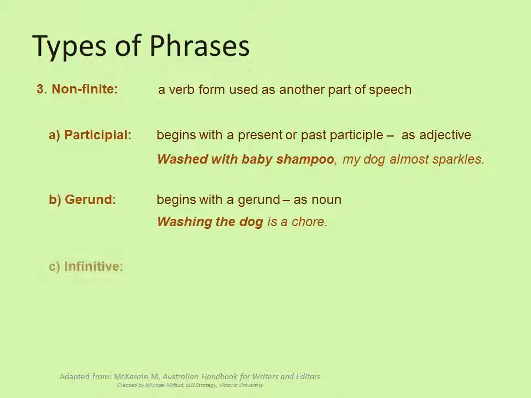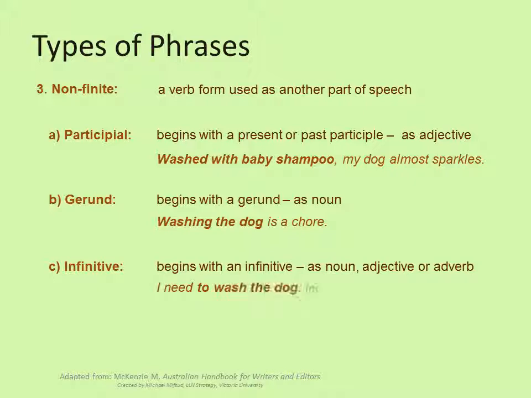The third kind is an infinitive phrase, which begins with an infinitive and can function as a noun, adjective, or adverb. I need to wash the dog. The verb need in this sentence is transitive, so it needs an object, a thing. To wash the dog in this sentence functions as a noun.